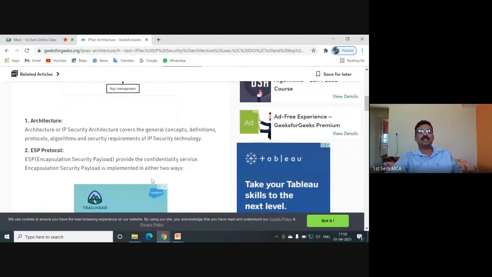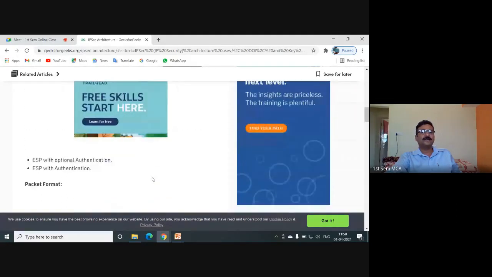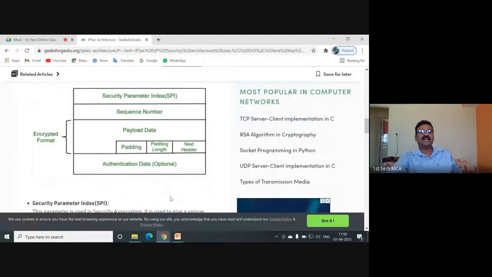ESP protocol provides confidentiality service, and this is the header format that you have to write. In this, you are having security parameter index, sequence number, payload data, padding length, next header, and authentication data. This part is called encrypted format.